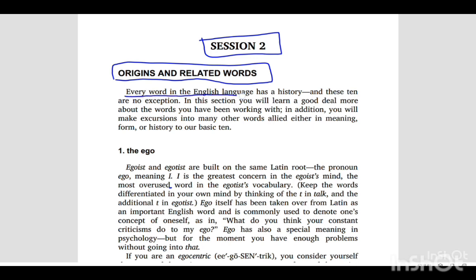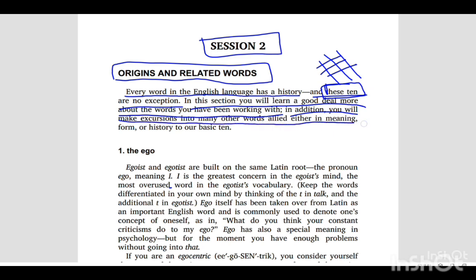Every word in the English language has a history and these 10 are no exception. These 10 means the words we learned in lesson 1, session 1: egoist, egotist, altruist, introvert, extrovert, ambivert, those 10 words. In this section, we will learn a good deal more about the words we have been working with. In addition, we will make excursions into many other words allied either in meaning, form, or history to these basic 10.